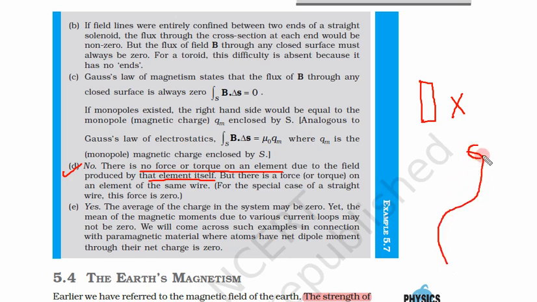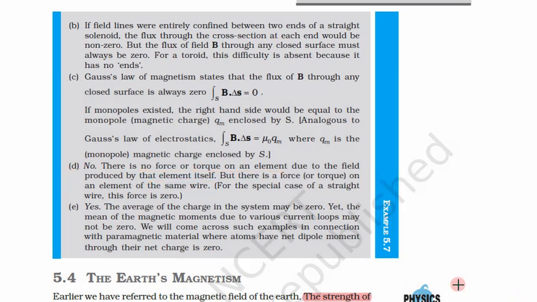But suppose we have a wire. So let us take two parts, this part is A, this is part B. So the question was, in case of a wire or a conductor, will one part exert some force on the other? Yes, in that case there will be a force or torque from one part to another part, because these are separate parts. Now for a special case, when the wire is straight, this force is 0. Only for a straight wire it is 0, but if the wire is not straight, it will produce some force.